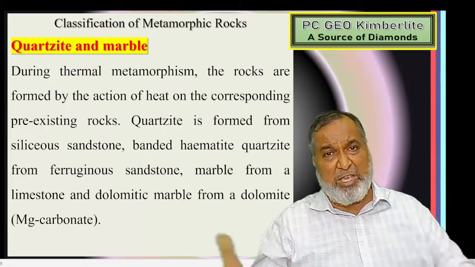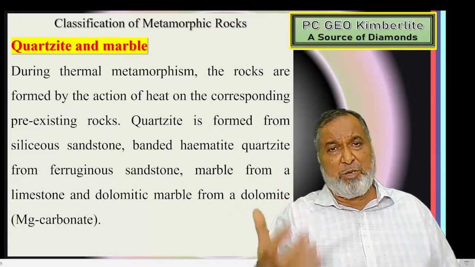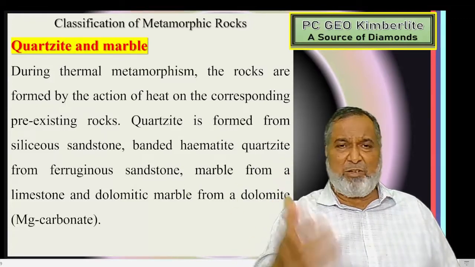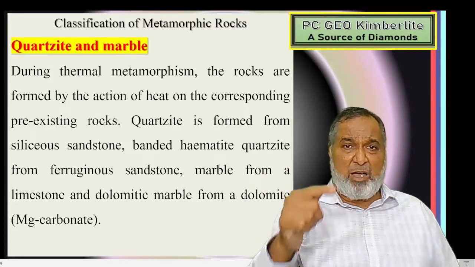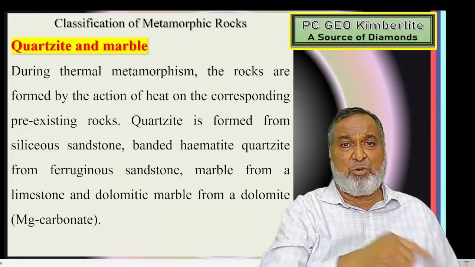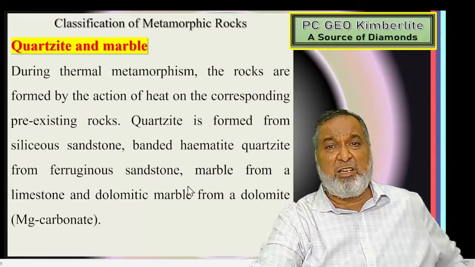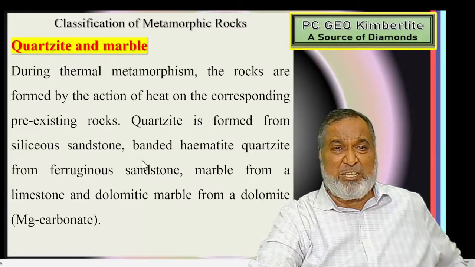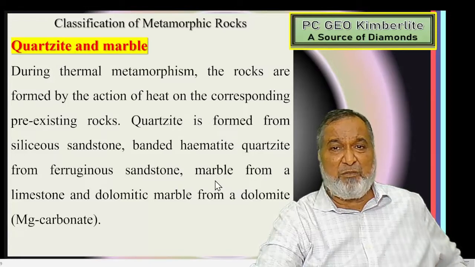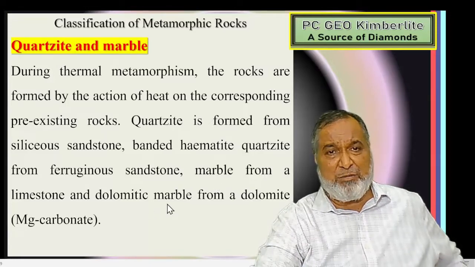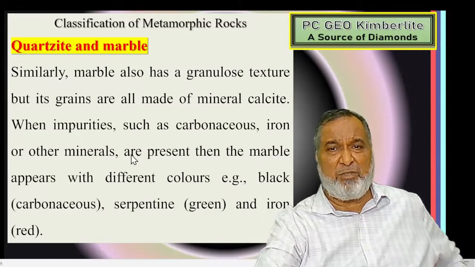Similarly we are going to see the varieties of marble, because marble is used for decoration of buildings in hotels, and wherever you go in malls you can see varieties of marble. These marbles are metamorphosed from limestone, and that limestone contains a lot of contamination, and due to that contamination we get various colors. The quartzite is formed from siliceous sandstone, banded hematite quartzite, ferruginous sandstone, and marble is from limestone or dolomitic limestone, and we get varieties of color.